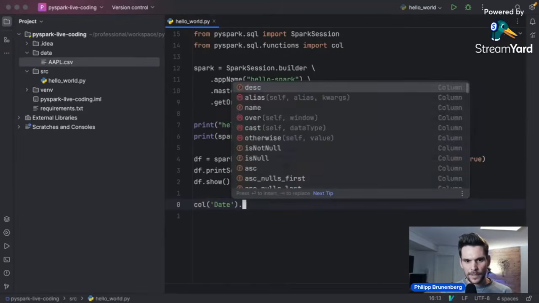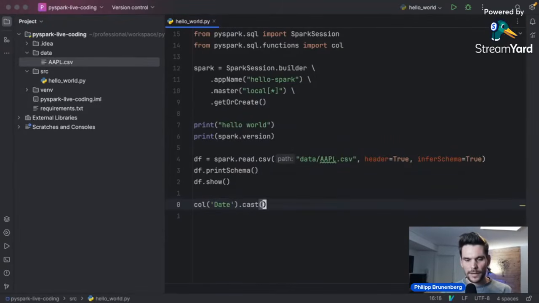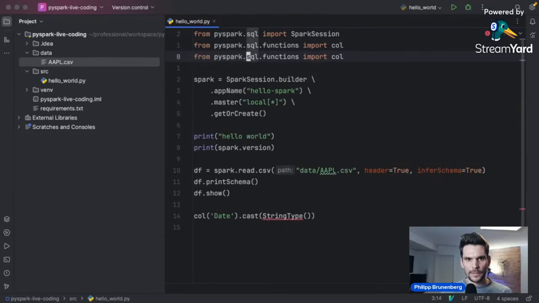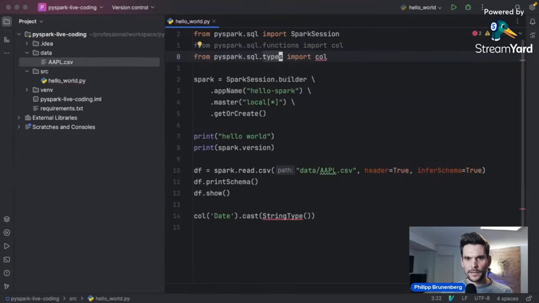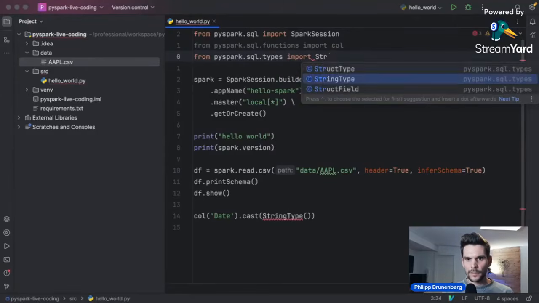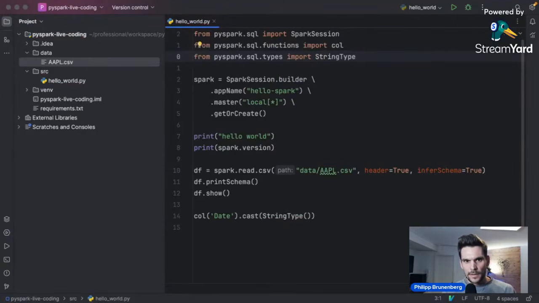So now we have a column, and now we can say, for example, .cast, and we have to pass in a data type, which we would like to cast the date column to. And for example, I would like to use a string type, and that we would have to import as well. And that we can find from sql.types, and then the string type. So we pass in the string type here and cast the date column to a string type.